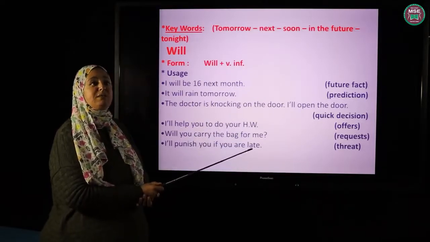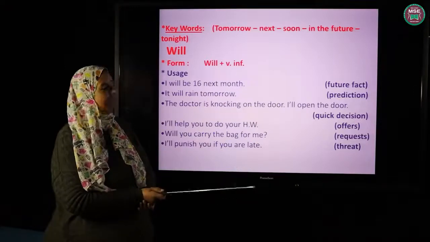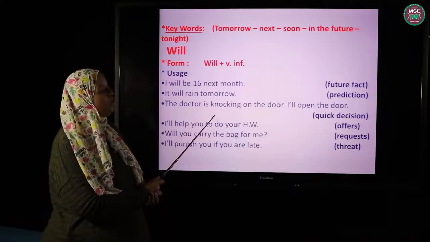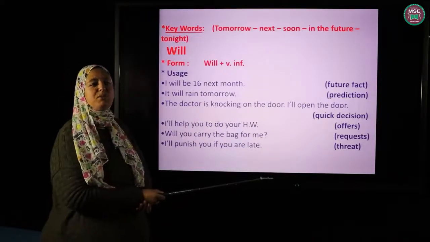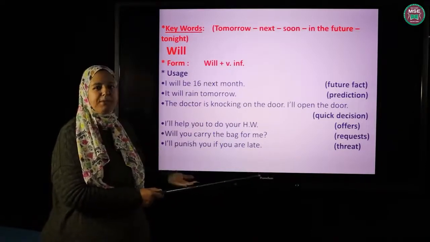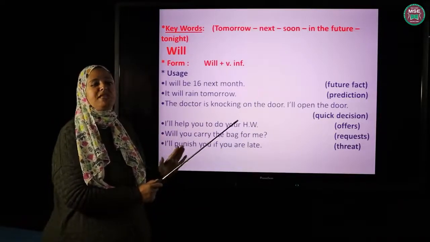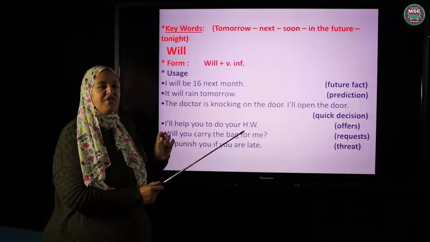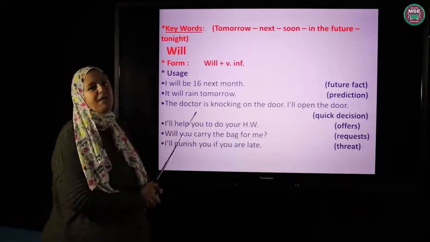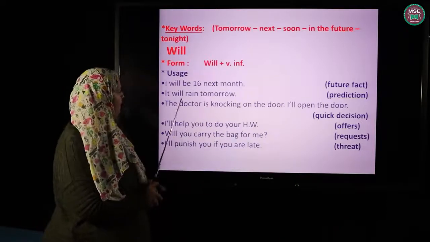For example, Christmas will be after a month. It will rain tomorrow. This is a prediction. Prediction is like expectation. I think that something will happen, but I don't have any evidence or any proof that this thing will happen. So I will say, I think that it will rain tomorrow. I'm not sure. It's a prediction, an expectation.